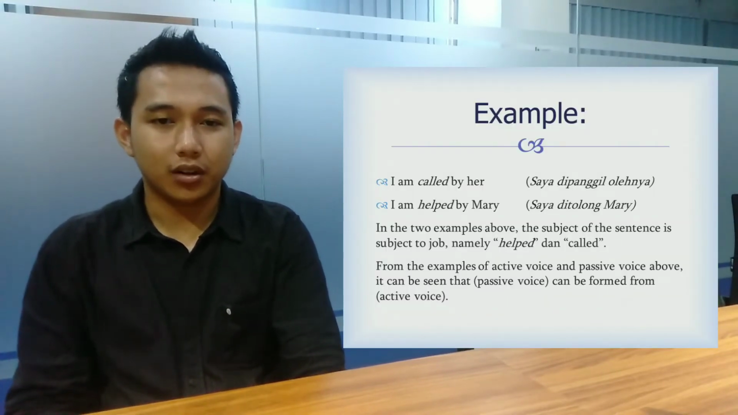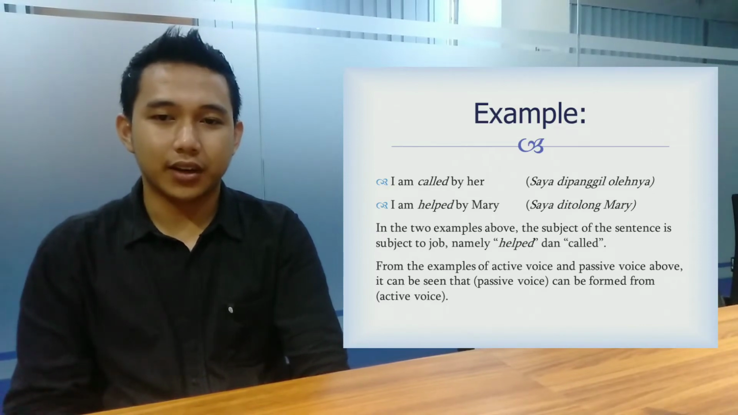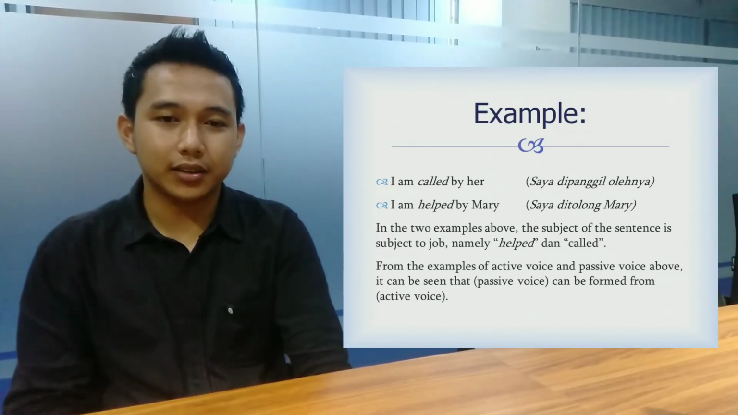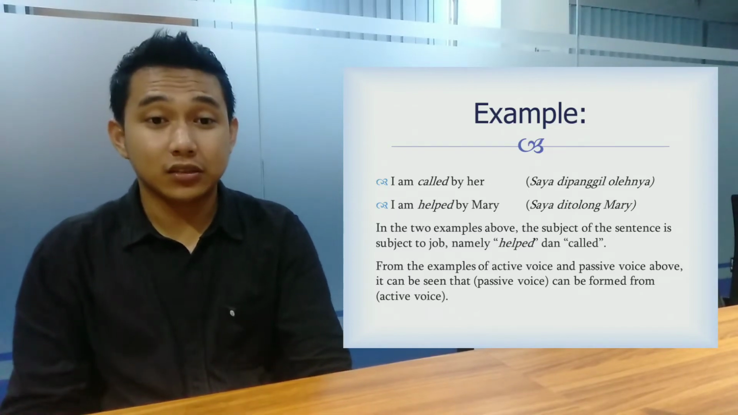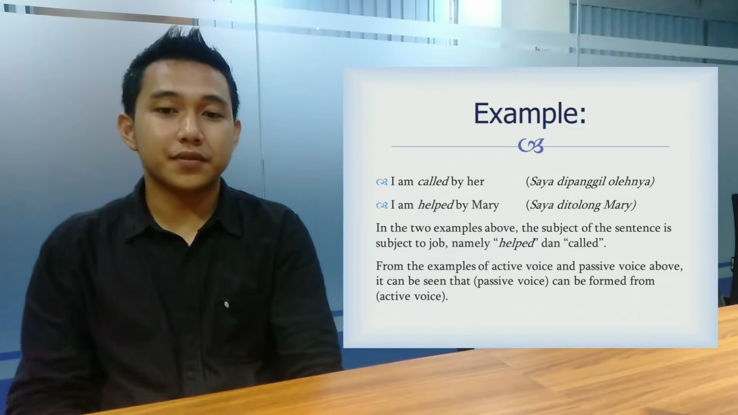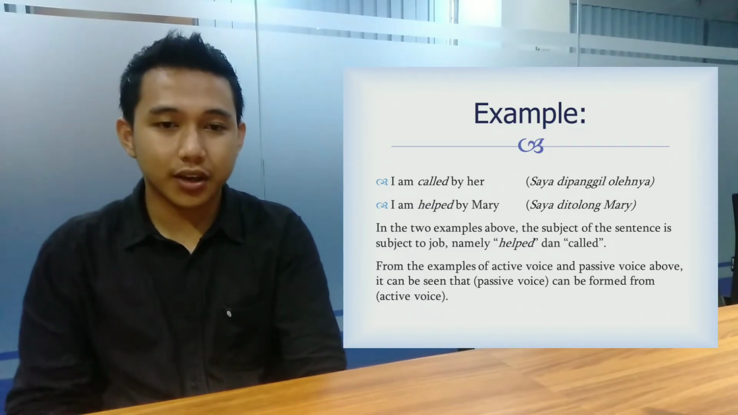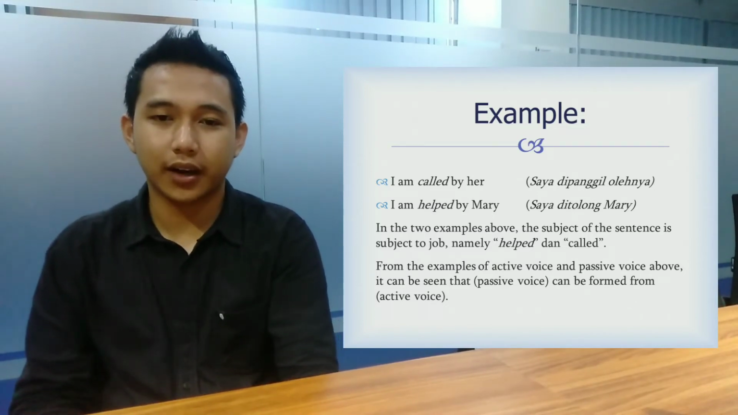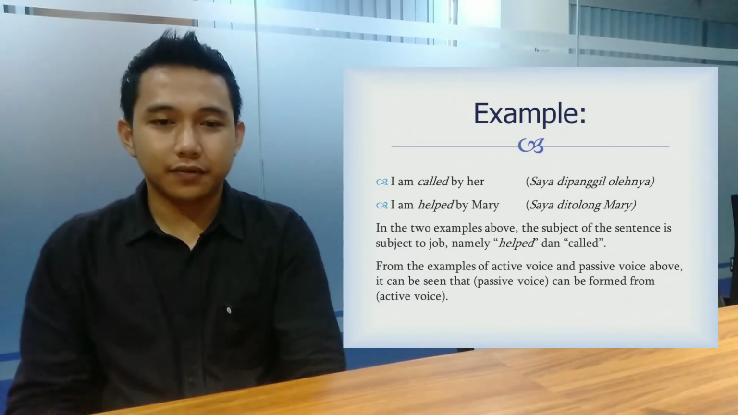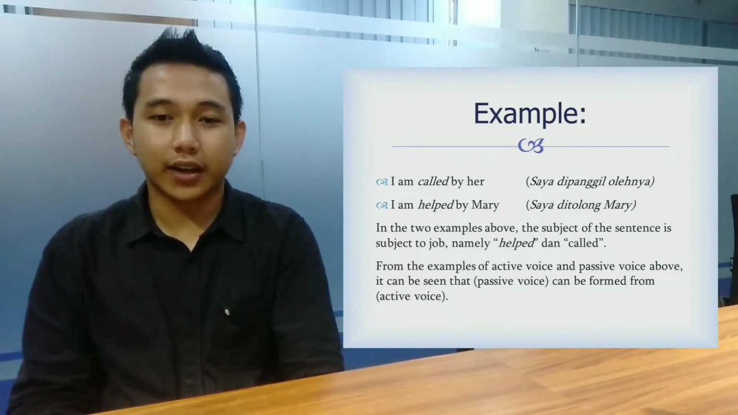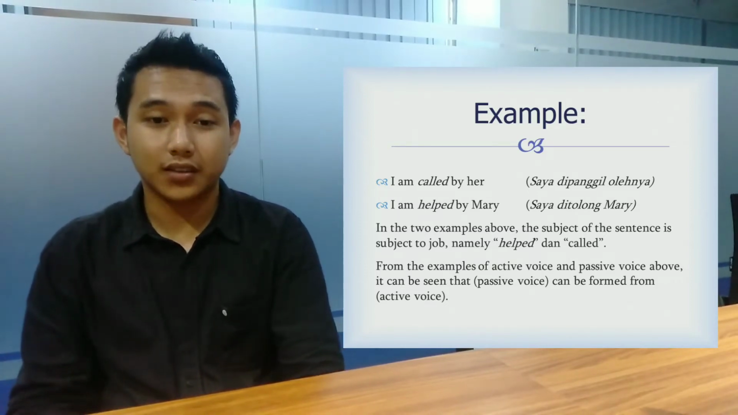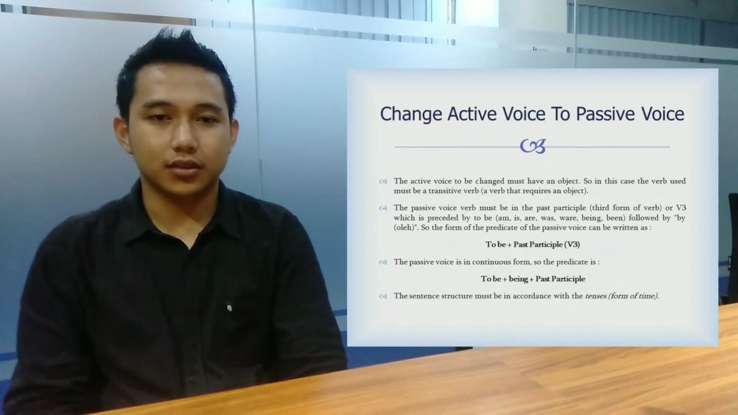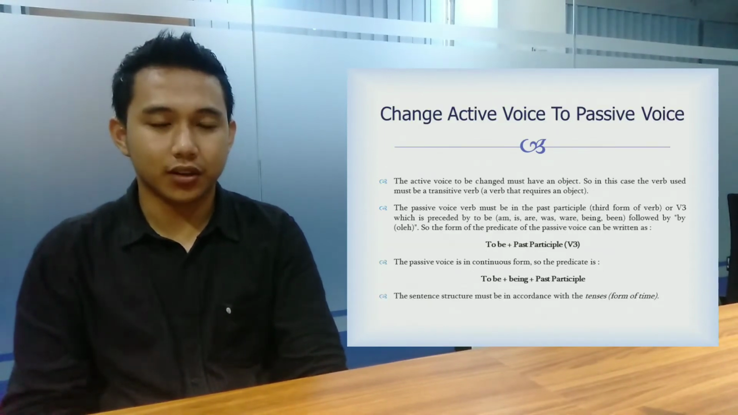Example: I am called by her. Saya dipanggil olehnya. I am helped by Mary. Saya ditolong Mary. In the two examples, the subject of the sentence is subject to the verbs, namely helped and called. From the examples of active voice and passive voice, it can be seen that passive voice can be formed from active voice. Change active voice to passive voice.